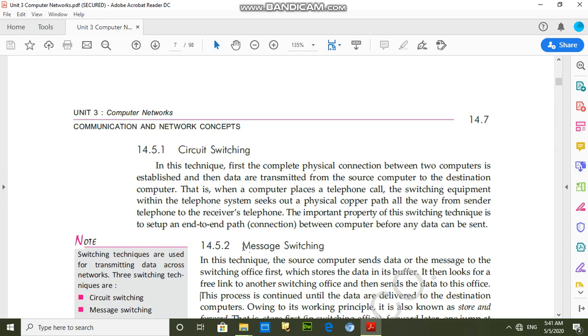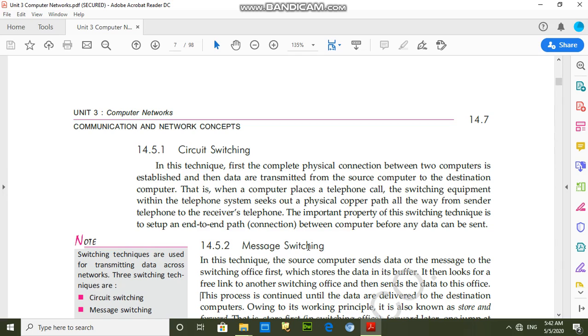And next is message switching. Students, in message switching, there is no need to establish a physical link before communicating. We can send the message to the recipient person. If that person is online, then we can receive the information. Otherwise that recipient will not receive the information.